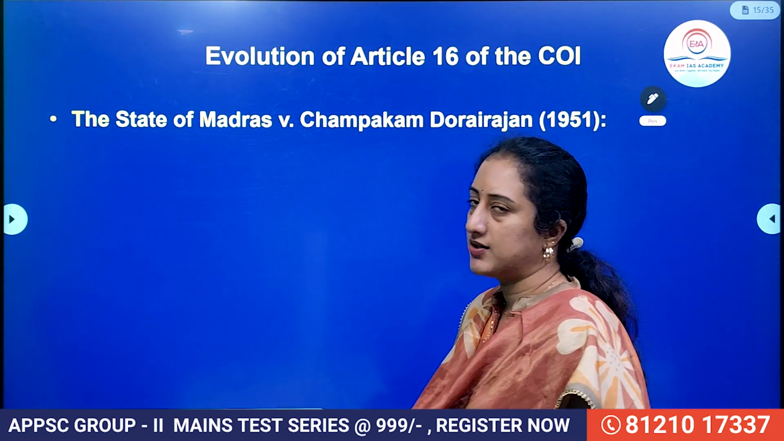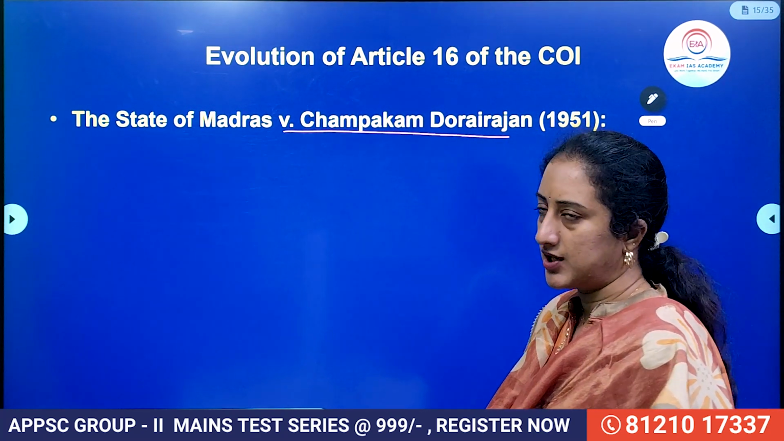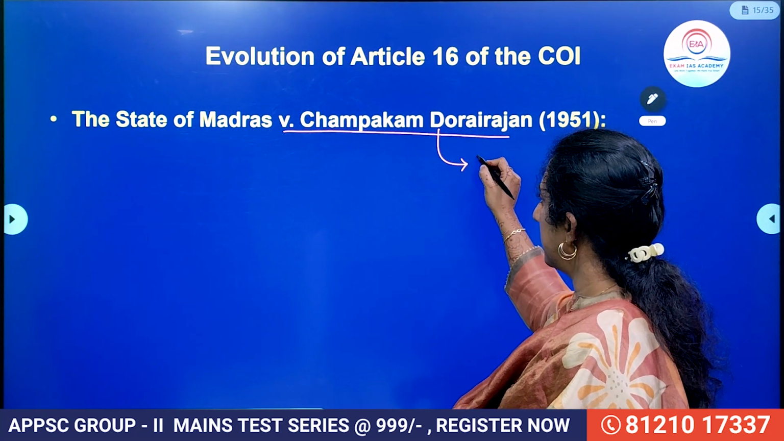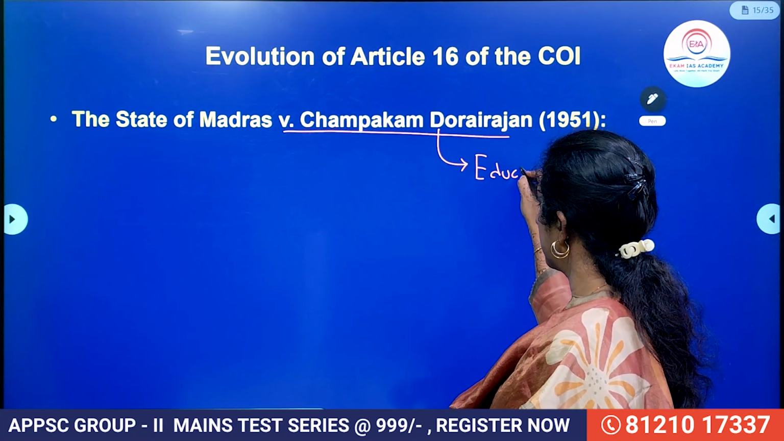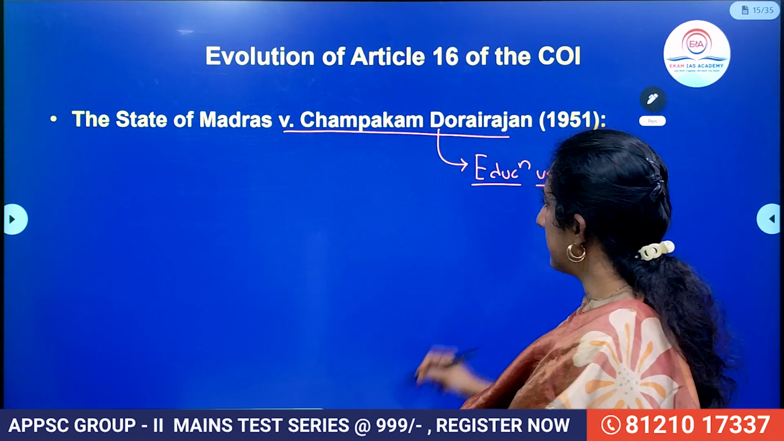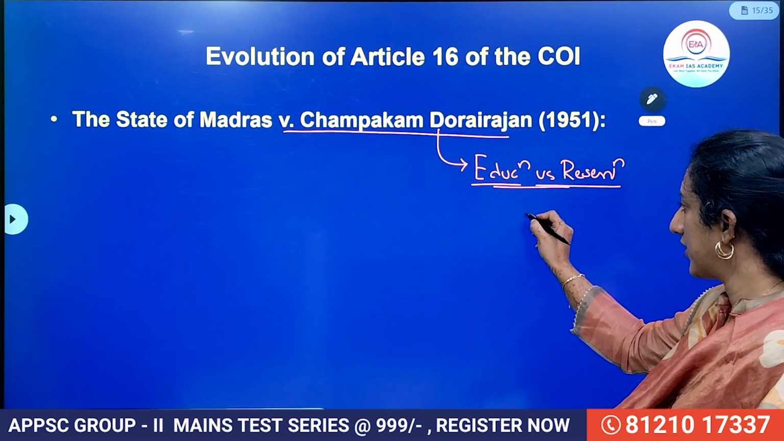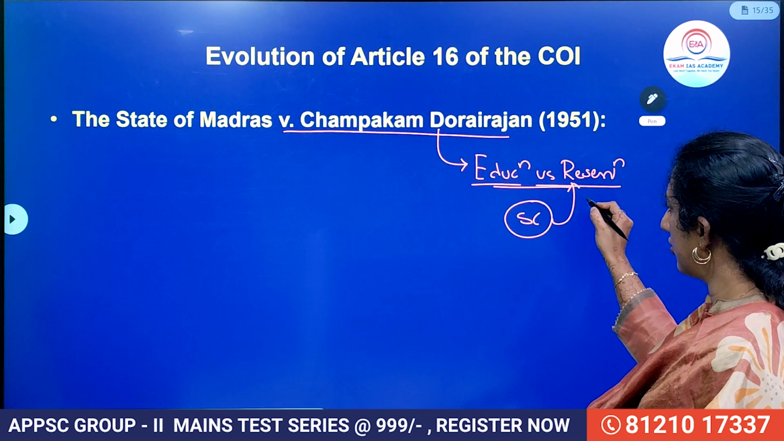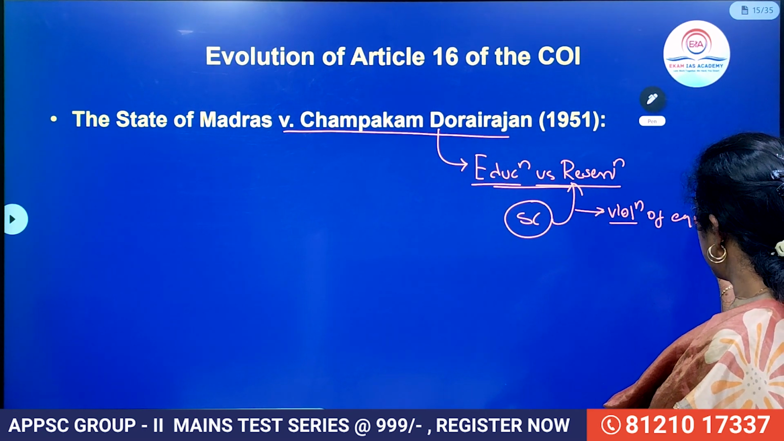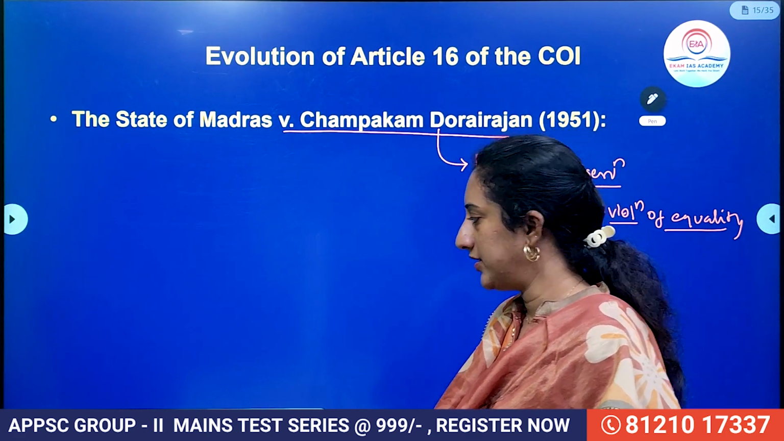Now let us look into the cases related to Article 16. The first one is the State of Madras versus Champakam Dorairajan case. In this particular case, what actually happened is educational institutions and the reservation concept, right? Educational institutions and reservations, that is the main conflict of this particular case. In this case, the Supreme Court has said that giving reservations is not a violation of equality. So they have upheld the reservation concept and said reservations are not a violation of equality and the related